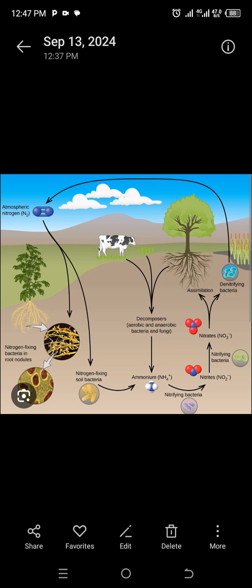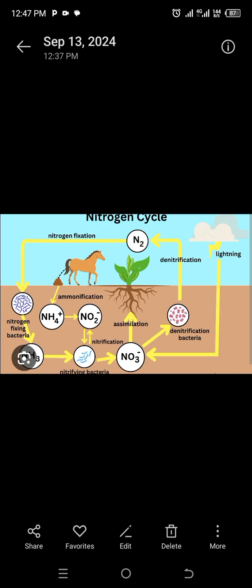Before we begin, I want us to look at the word nitrogen and understand it. What is nitrogen? Nitrogen is an element which is a colorless, odorless, and tasteless gas. Nitrogen is 78% of the atmosphere. When we say this, we simply mean nitrogen is present in the ocean, soil, and all living organisms, which includes animals and plants.